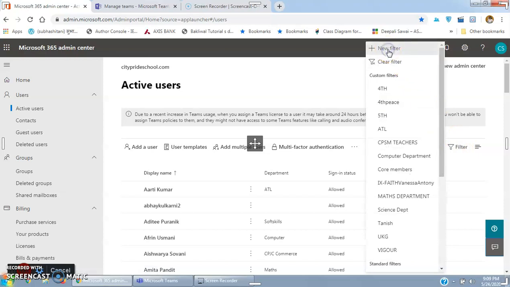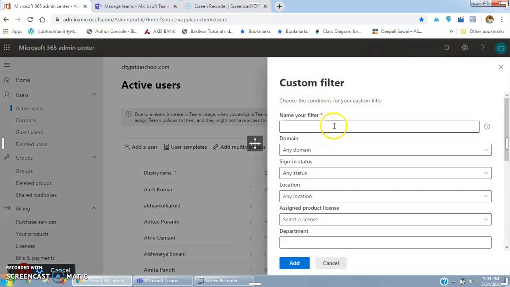I will use new filter. In the new filter I'll just give the name as fifth. I think I've made that already, but still I'll make this fifth, and I will write the department as whatever was in the Excel which was given to me. So for department, I had asked you, Amruta, to put the standard and division. So in department it is fifth piece. Add.